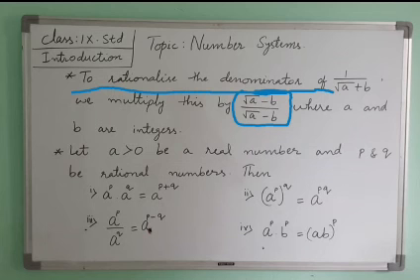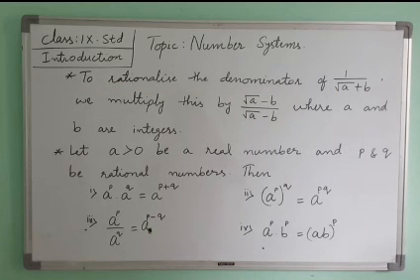Now the last point: let a be greater than b be a real number, and p and q be rational numbers. We use the laws of exponents here. The laws of exponents state that whenever the bases are the same and the powers are in multiplication, a raised to p into a raised to q is a raised to p plus q.